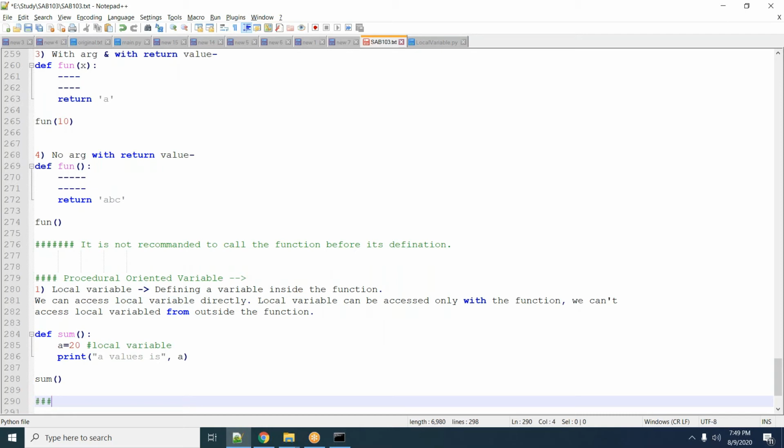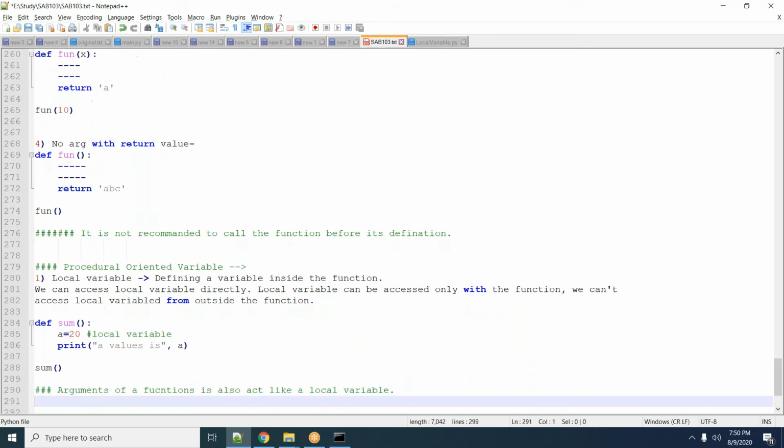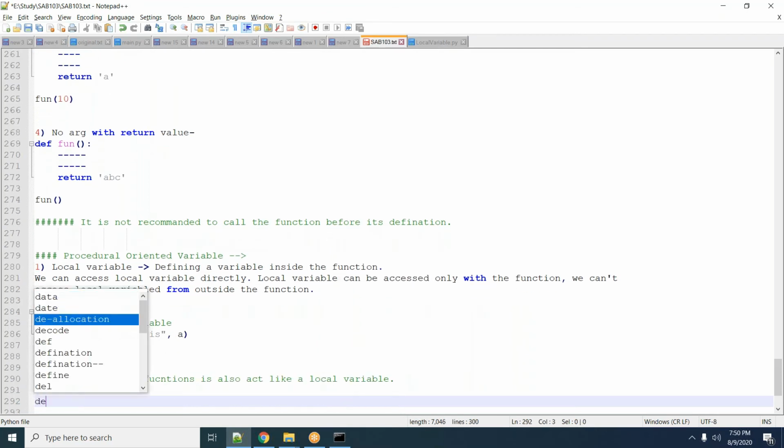And one key learning thing is that the arguments of a function also act like a local variable. So let's say I have one function.